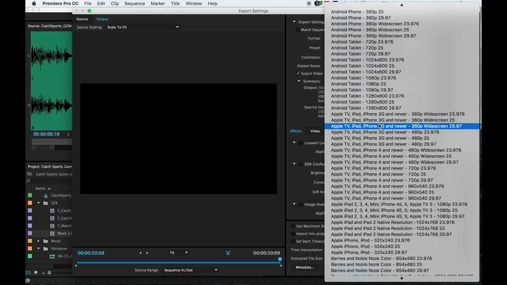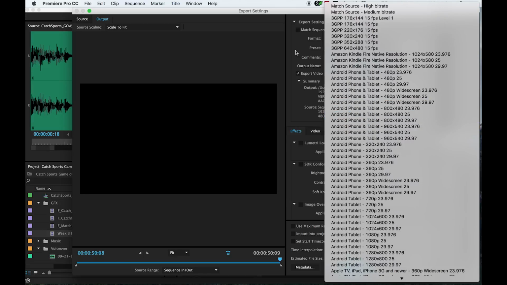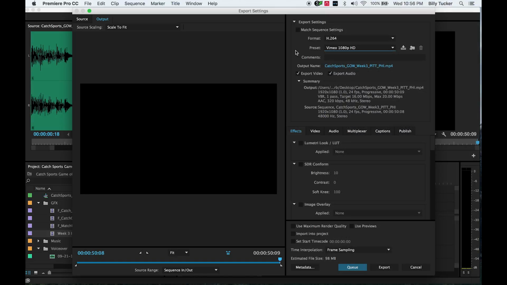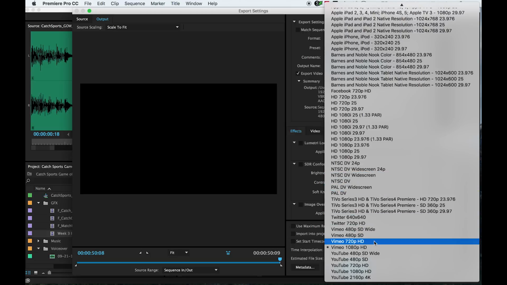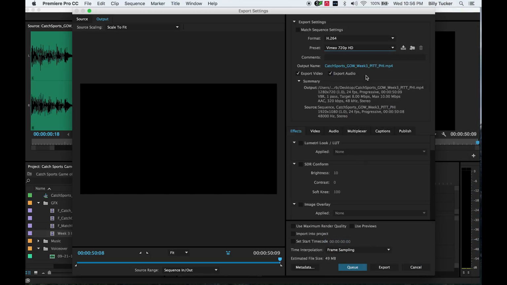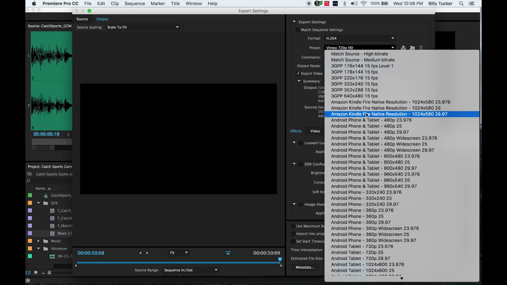Now, depending on your computer, there's going to be tons of different presets, tons of different ways to go about this. The big thing here is to make sure that's MP4 because that's also iPhone and Android and computer and just generic friendly these days, while also having some compression on it. So pick your poison. As far as for me, I like to do for a client like a Vimeo 720 HD. Right now it says estimated file size 49 megabytes.